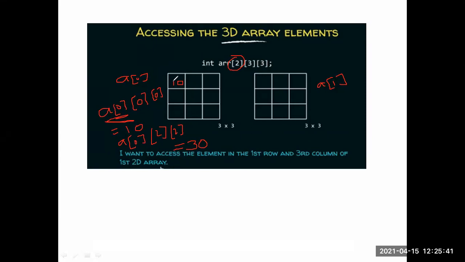Okay. 0, 1, 1, 1, 0, 2, 0. In this, this is 2, 0, this is 2, 1, this is 2, 2. So in this a of 2, 2, you can store the element 30. So in this way, you can store the elements in a multi-dimensional array.